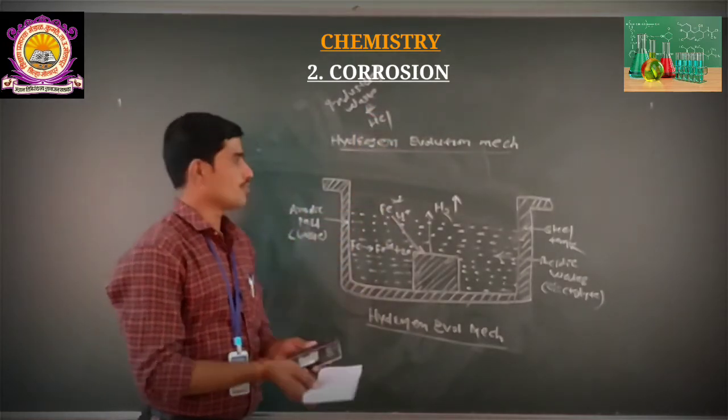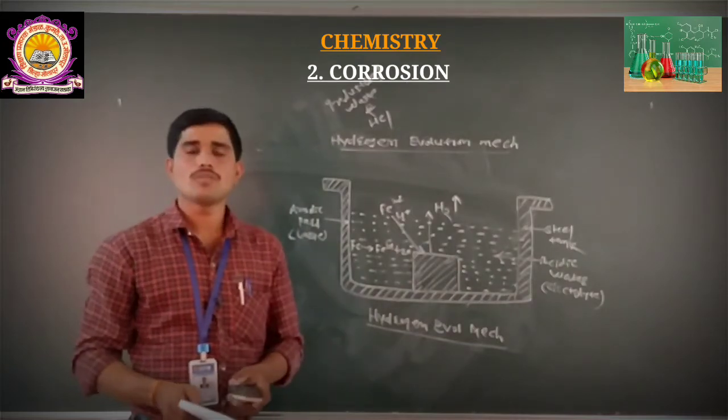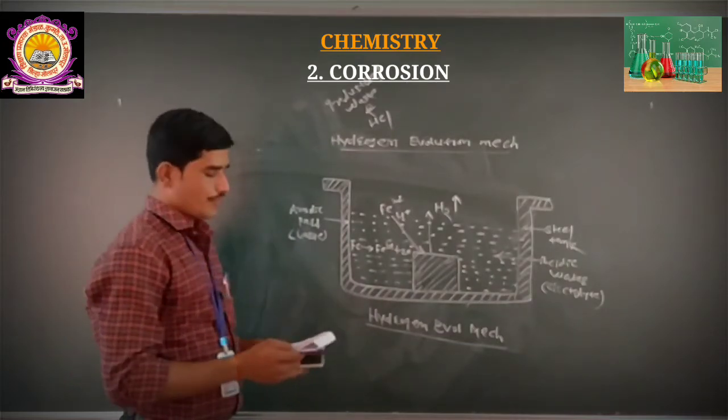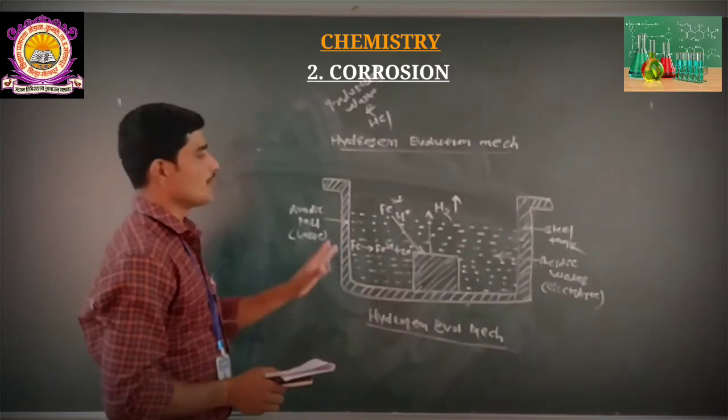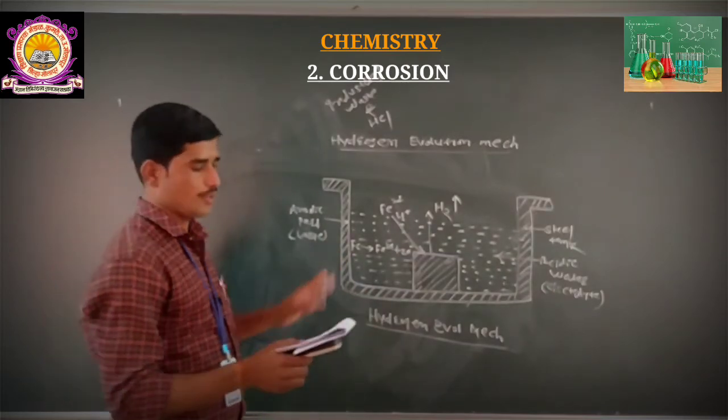Then we observe such a mechanism. Now look at the diagram. By using this diagram, we will understand the concept of hydrogen evolution.